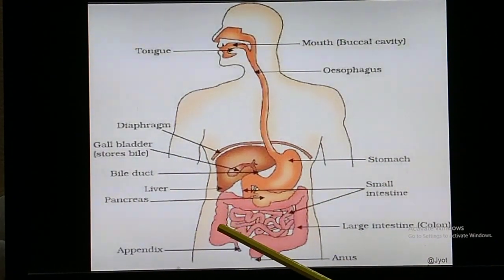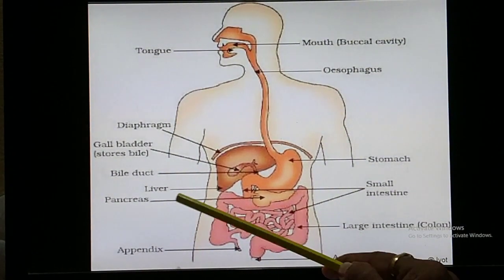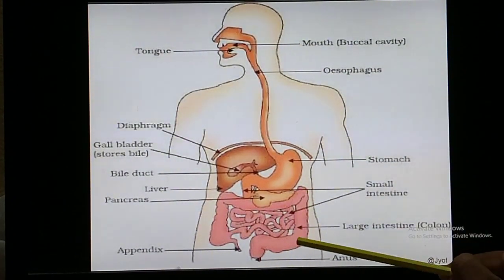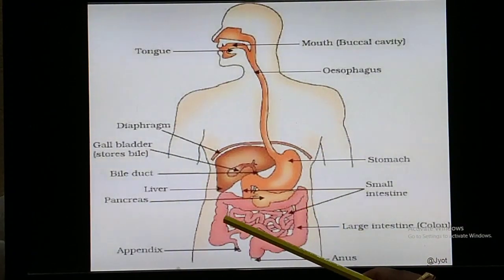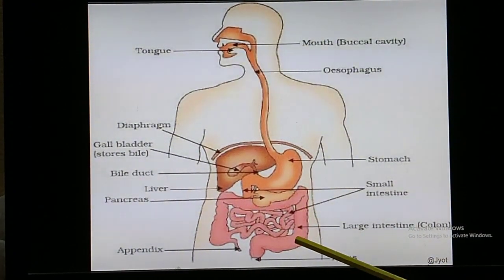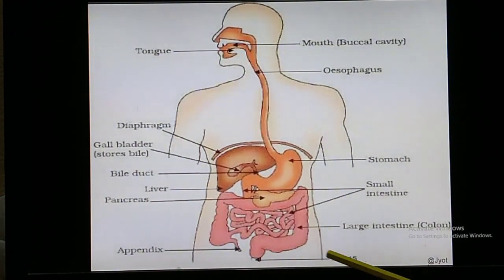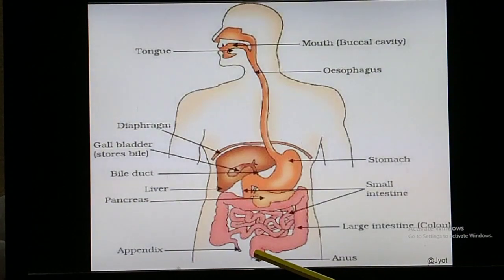Okay, so now this portion is cecum, then this is ileum. Then next, this part, you can see, it is the large intestine. Okay, now this large intestine is divided into colon. This is colon, up to this it is colon, then rectum, then anus. So the large intestine has cecum, colon, rectum. Okay, so 3 parts are there.